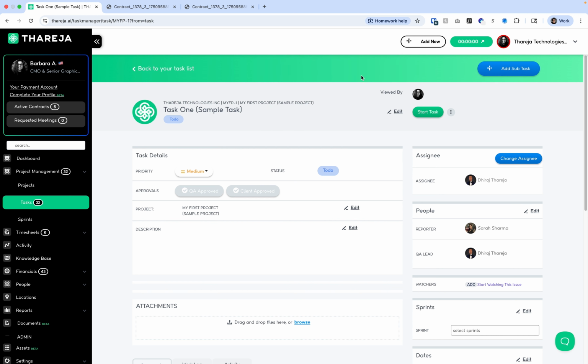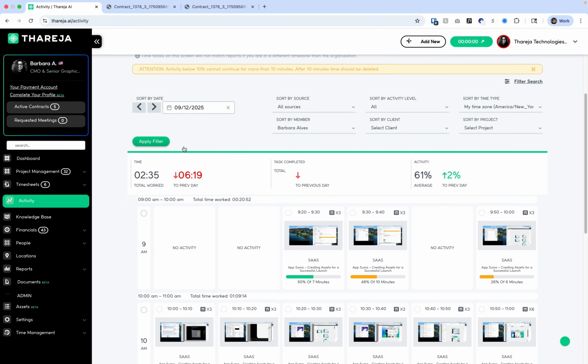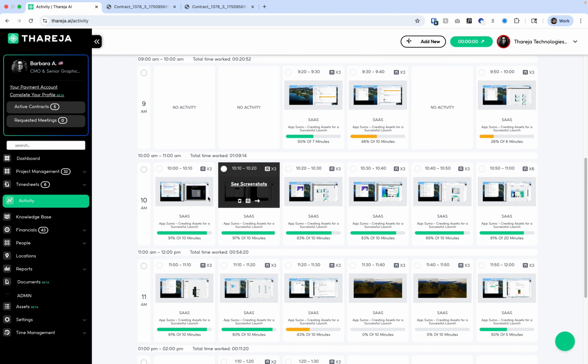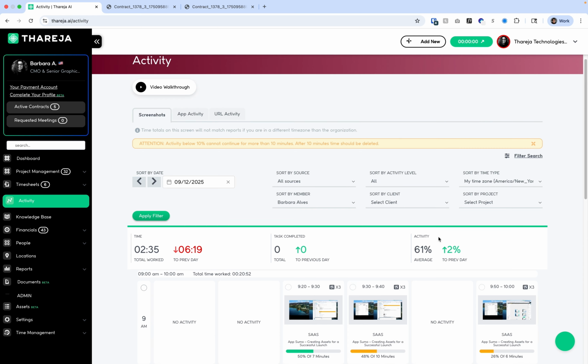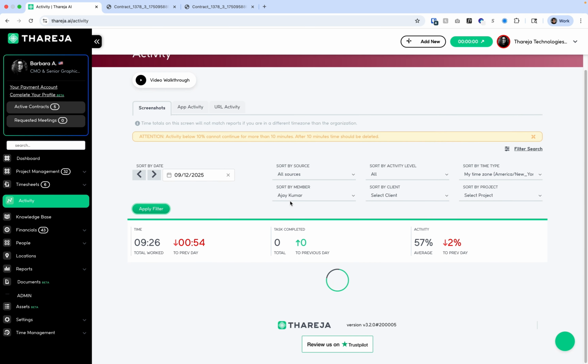Once you have all the data, if people are already tracking the time and creating the tasks, and we start receiving data into the application, you can go to your activity page, and then you can see their time, their screenshots, their activity levels. Everything is here on top. You can search by person, right? You can search right here, and then you can see